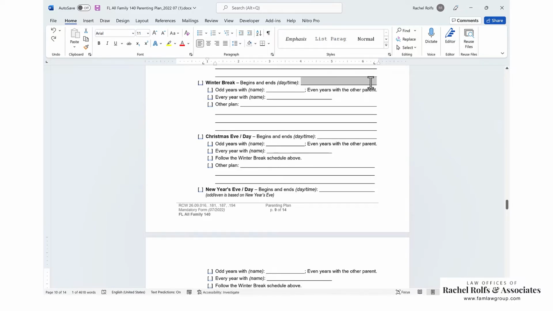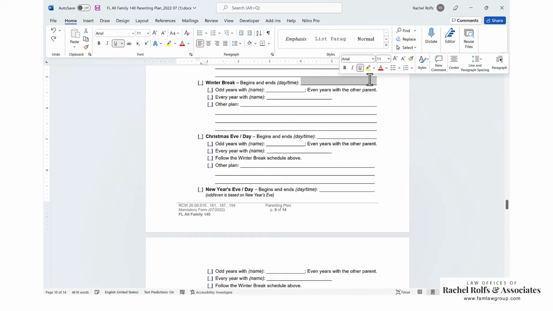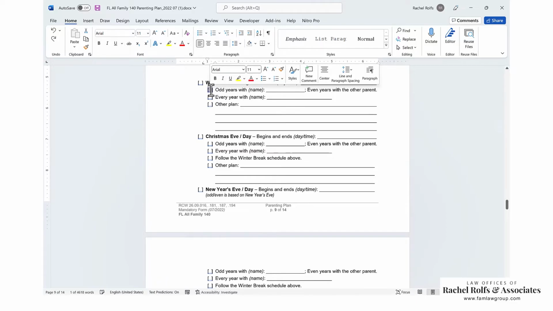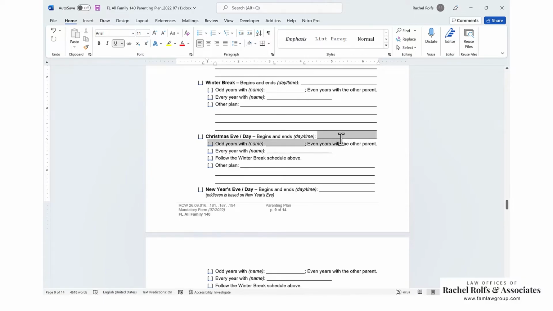So if you do from the day school lets out until the night before school resumes, generally that's going to incorporate those. You don't have to do that though. You can do a winter break schedule and then you can do separate for Christmas Eve and Christmas Day. So what that means is let's say you make this break go from day school lets out to the day school resumes. And then you say odd years with parent one. And then let's say for Christmas Eve, you give odd year, Christmas Eve and Christmas Day. Let's say you make this Christmas Eve and Christmas Day together. You can do them separate or you can do them together.